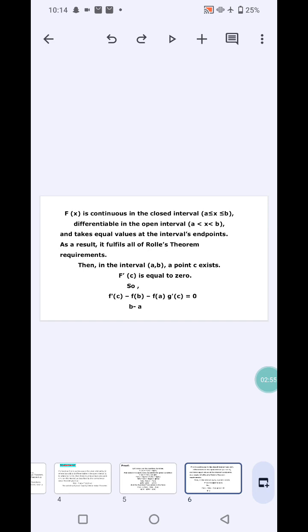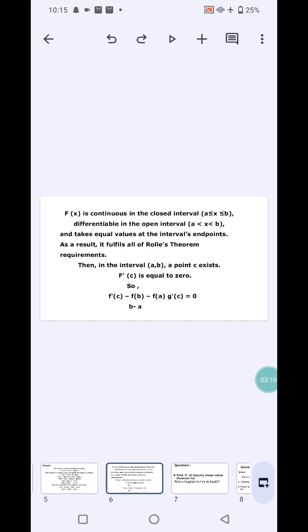Then in the interval (a, b), a point c exists such that F'(c) = 0. So f'(c) − [f(b) − f(a)] g'(c) = 0, that is, with b − a.